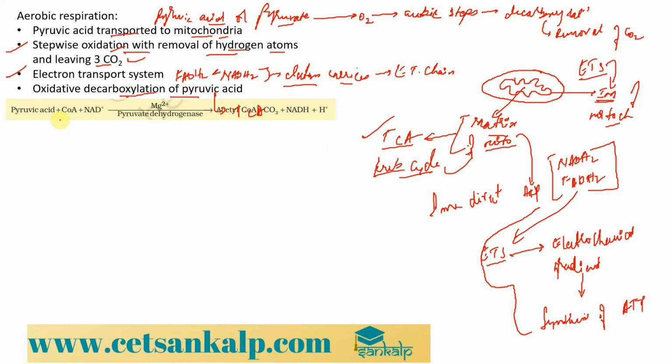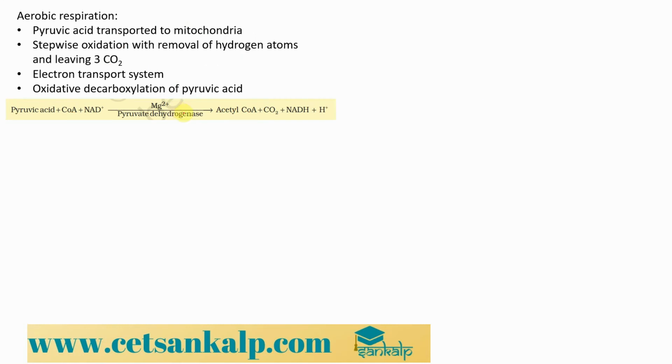So here the first step of the reaction we are looking at is pyruvic acid, the next one is CoA, the coenzyme A, and the next one is NAD+. NAD+, as we all know, is nicotinamide adenine dinucleotide, and this whole reaction is catalyzed mainly by the enzyme called pyruvate dehydrogenase.